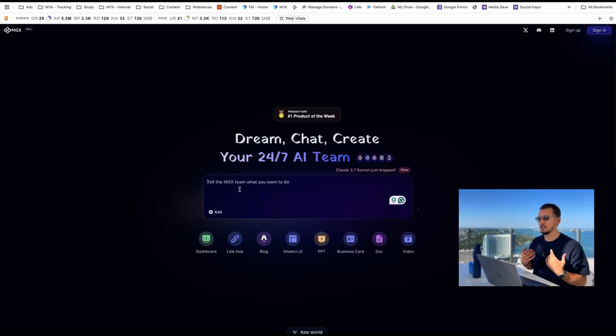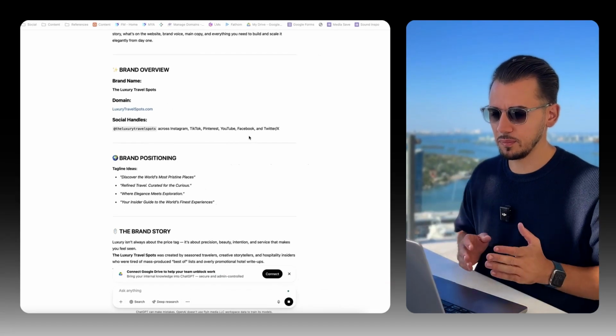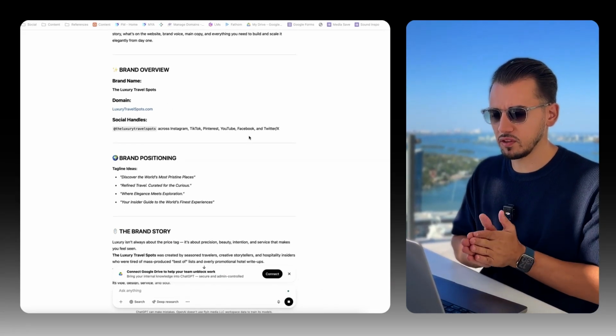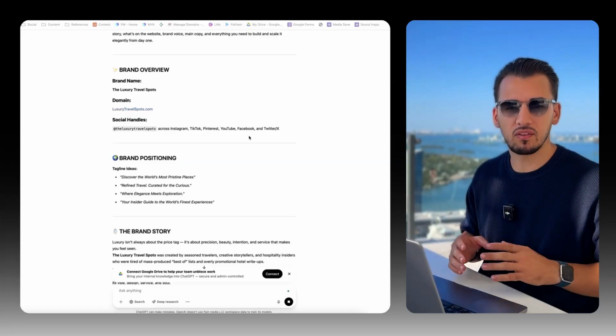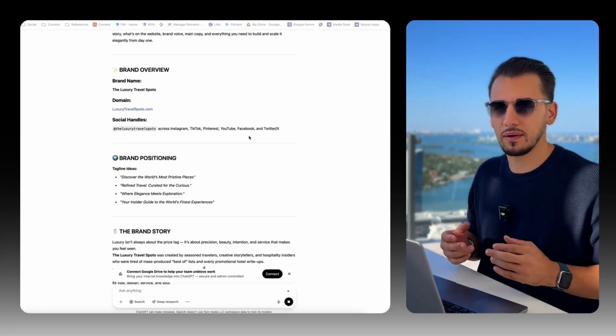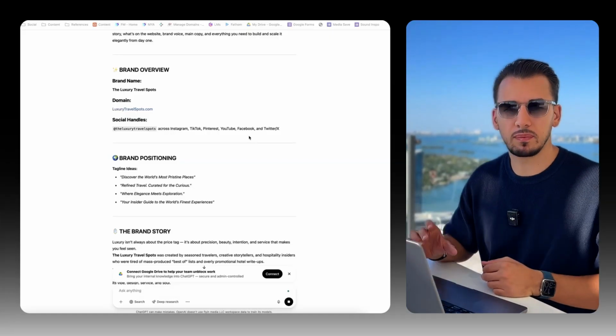I love this, actually. I love coming to a product and all we need to do is type into the chat. So we're going to go look for our files, and then we're going to type in the prompt here that we need right away. So I already had a chat open here. Domain is going to be luxurytravelspots.com. We already picked that out. What we want to do here is a simple directory / luxury travel blog website.